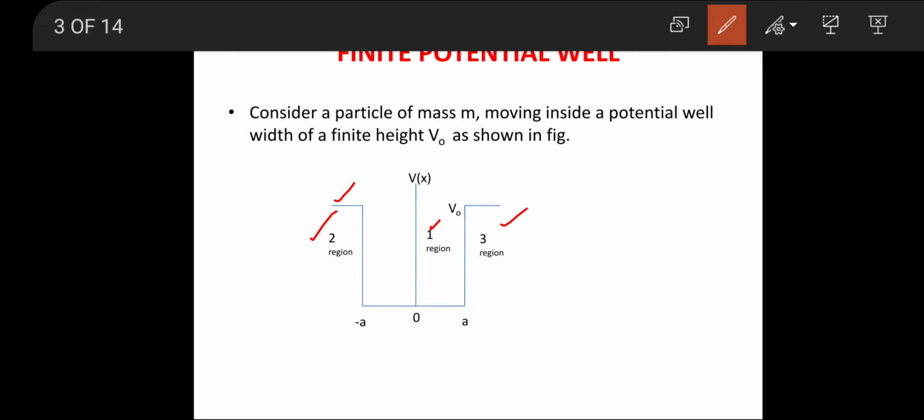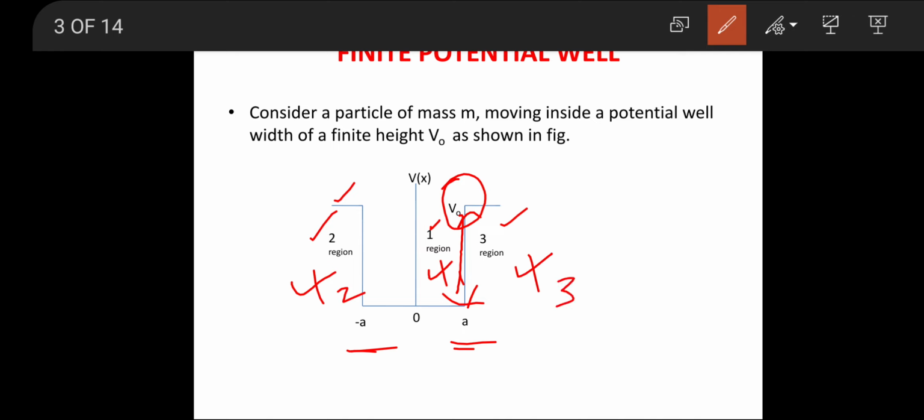Right, we are considering the boundary conditions as minus a to plus a. And for this finite well, we are considering height V naught. So considering a particle of mass m moving inside a potential well of finite height V naught as shown in the figure. For the first region, we consider the wave function as psi1, for the second region psi2, and for the third region psi3.